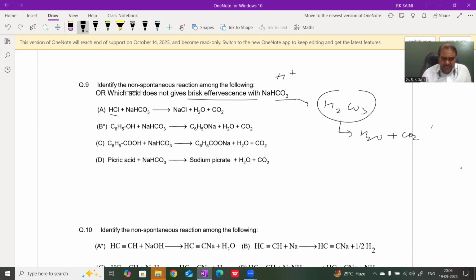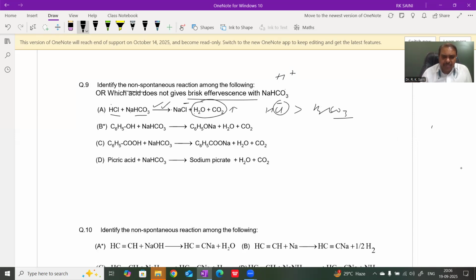Then the first option, HCl plus Na2CO3. HCl is a strong acid, stronger than H2CO3. It means the reaction is in the forward direction, because the more acidic species exists in deprotonated form. HCl exists in deprotonated form, and hence the forward reaction takes place. When the forward reaction takes place, carbonic acid forms, and carbonic acid produces Briggs effervescence of CO2. Therefore, the first reaction is spontaneous.